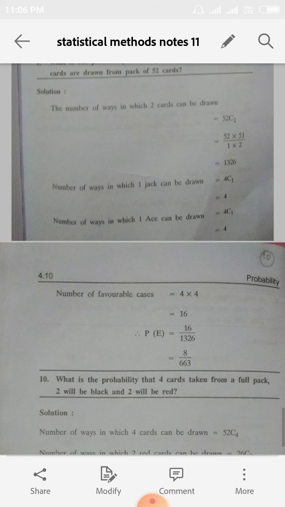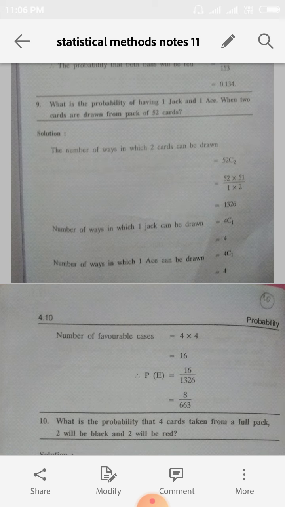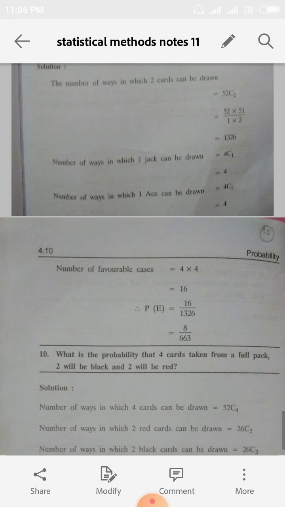Now we want the number of ways in which 1 jack and 1 ace can be drawn. Totally how many jacks in a pack of 52 cards? 4 jacks. So out of 4 jacks, we have to take 1 jack. That is 4C1, which is equal to 4.